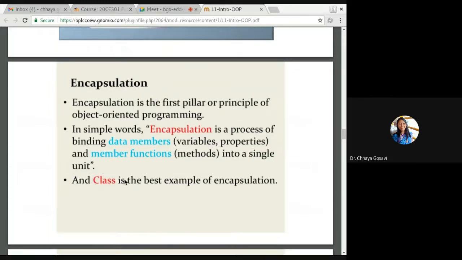So don't get confused with the definition of class, definition of object, and definition of encapsulation. Example of encapsulation is class.